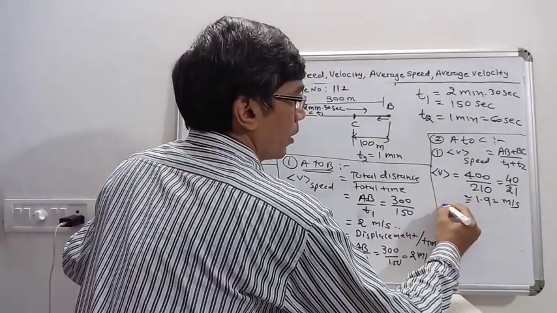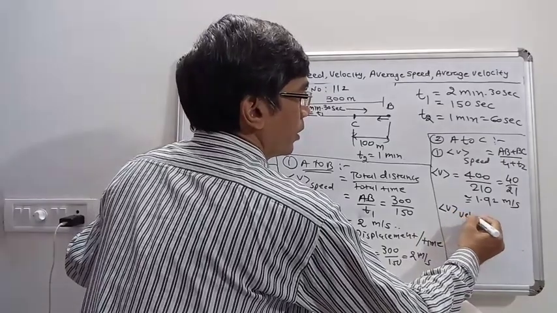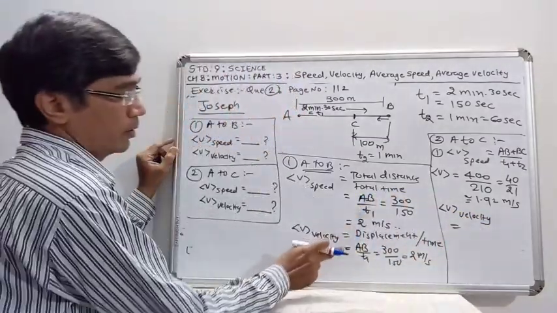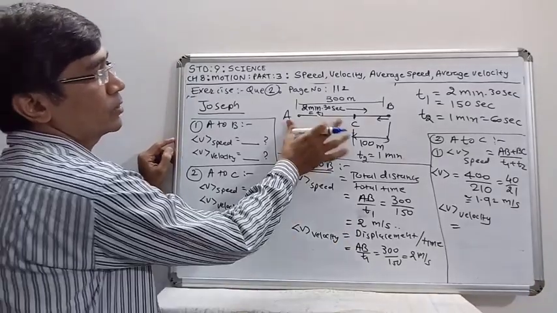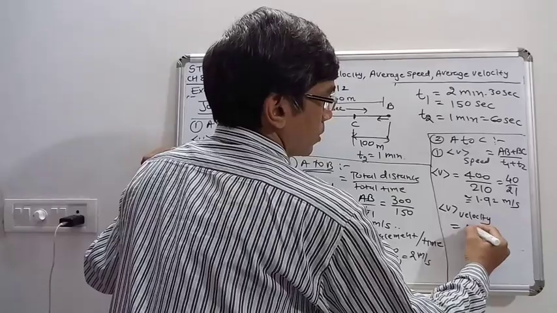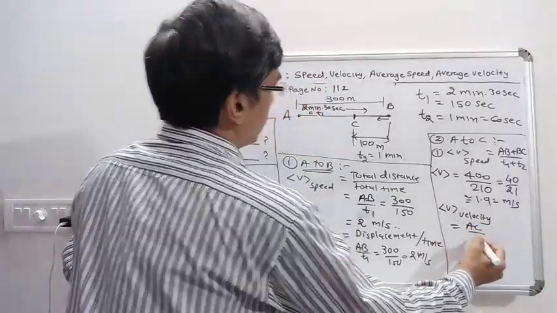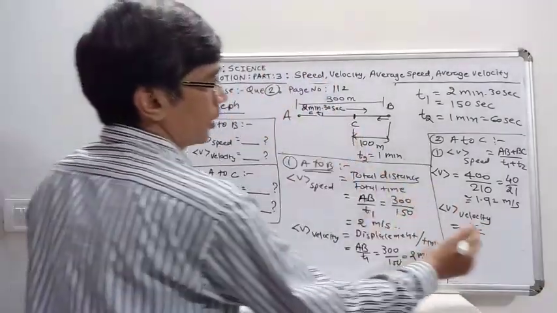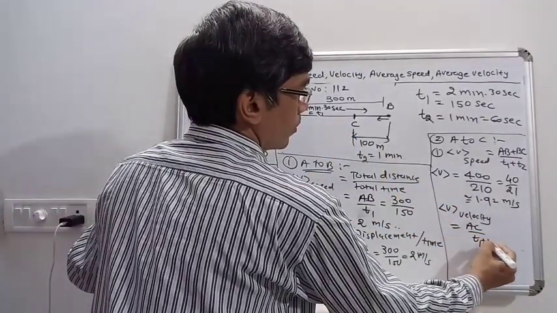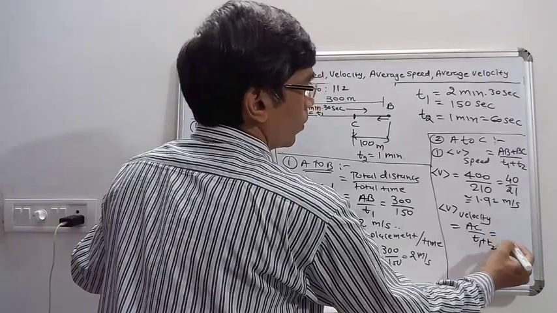And average velocity is given by displacement upon time. So displacement is AC, that is C minus A, and it is 300 minus 100, 200, AC upon T1 plus T2.